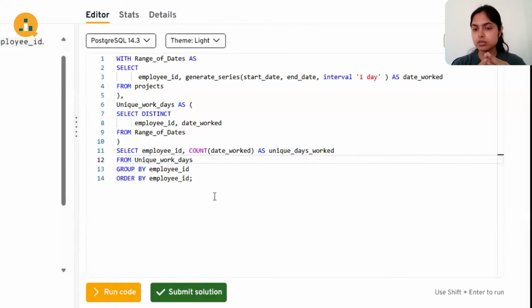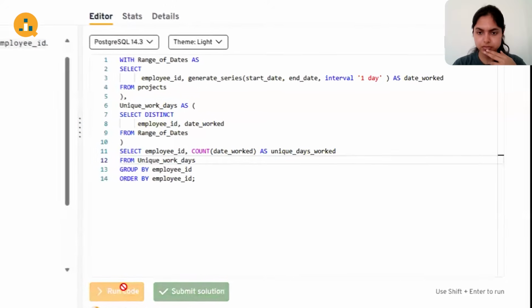And here we have just used count and we have not used distinct count because we already generated the distinct dates in the previous query. Fair enough. Okay. All right. Would you like to try this out? Yeah, sure.